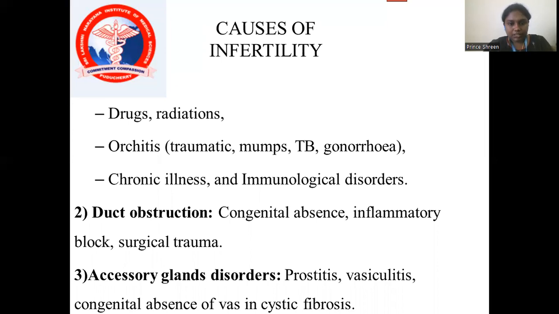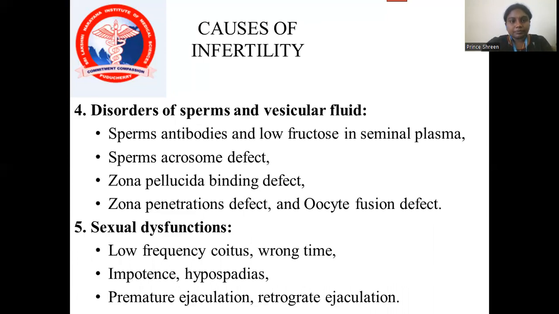Second is duct obstruction, that is causes will be congenital absence, inflammatory block, and the surgical trauma. Third is accessory glands disorder, that is prostatitis and vasculitis, congenital absence of vas, and cystic fibrosis. Fourth is disorder of the sperms and the vesicular fluid.